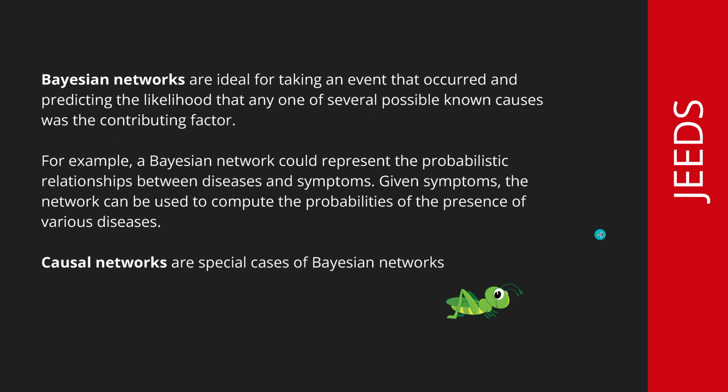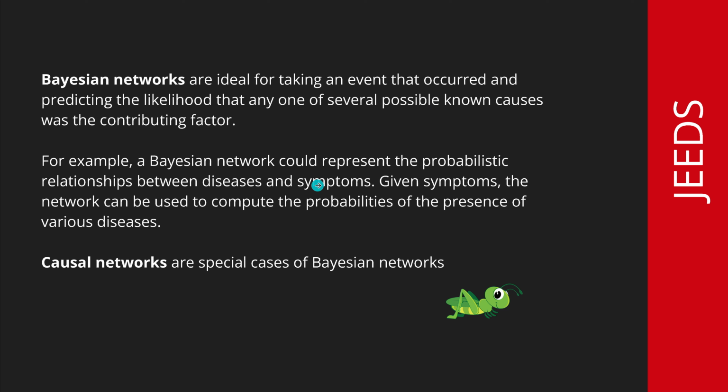Now, if you're not familiar with Bayes networks, for my young grasshoppers, if you start brand new, I try to explain it to the best of my knowledge. Those networks are ideal for taking an event that occurred and predicting, probabilistically, the likelihood that any of several possibly known causes was the contributing factor that this event occurred. Let me give you an example.